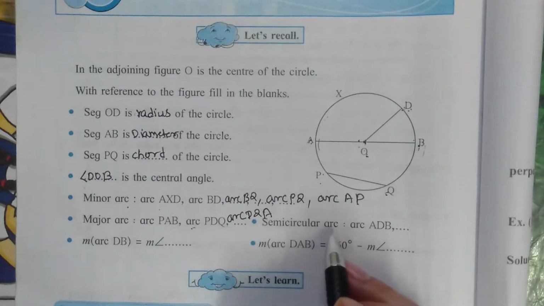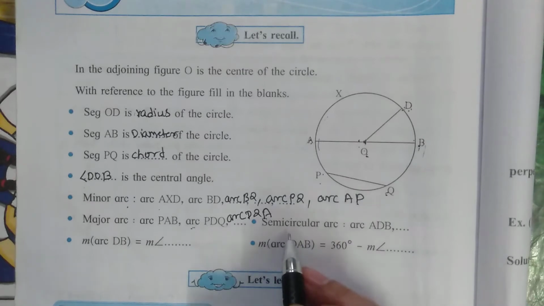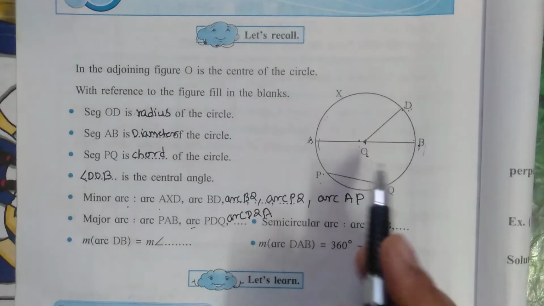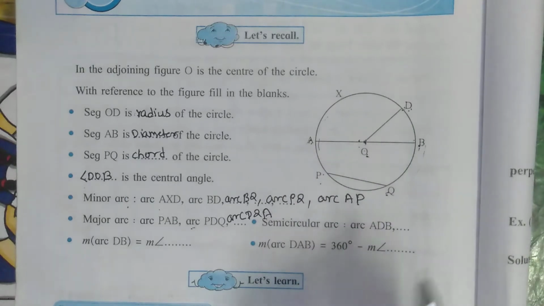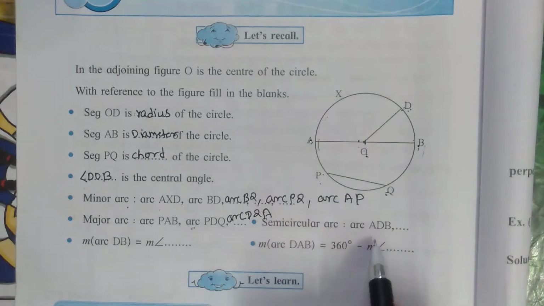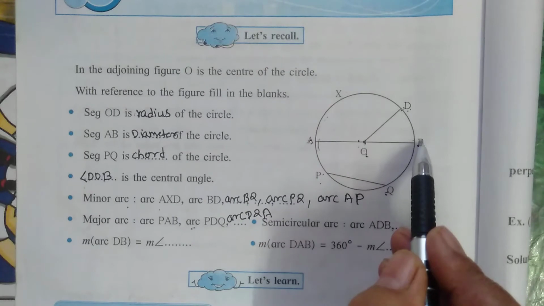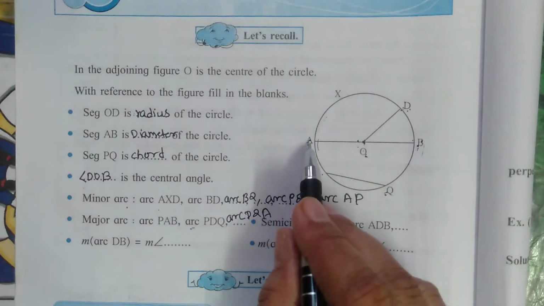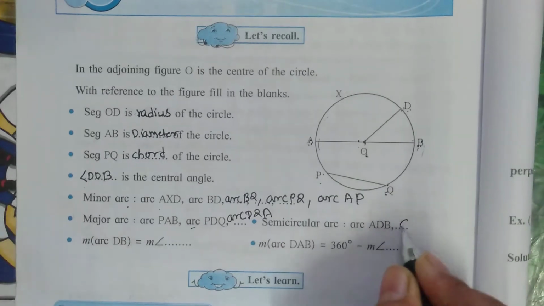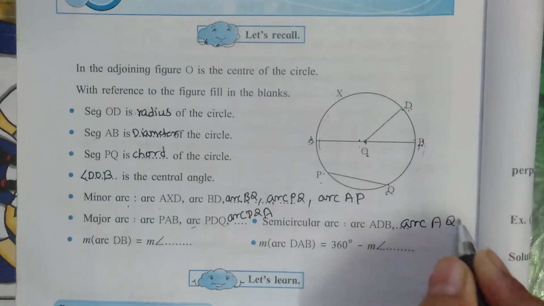Now the semicircular arc. A semicircular arc is nothing but the arc whose measure is exactly 180 degrees. So arc ADB is the first example, and the second example is arc AQB.